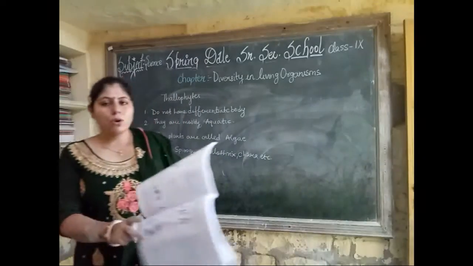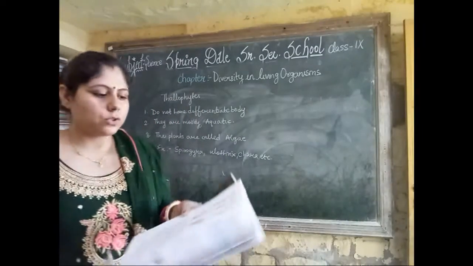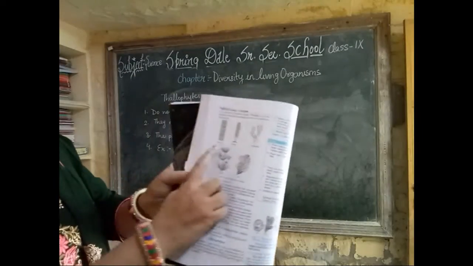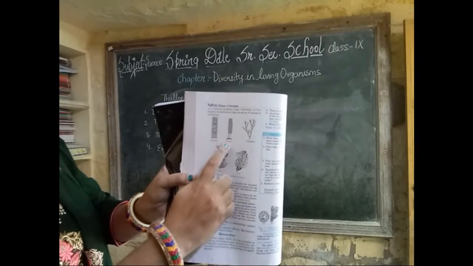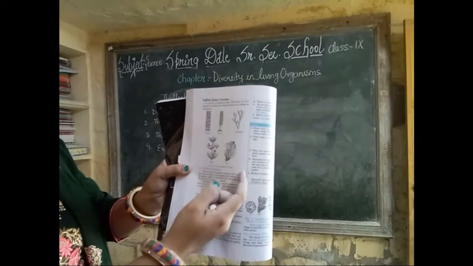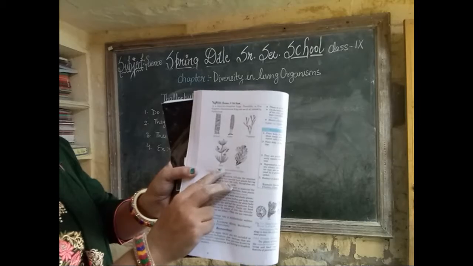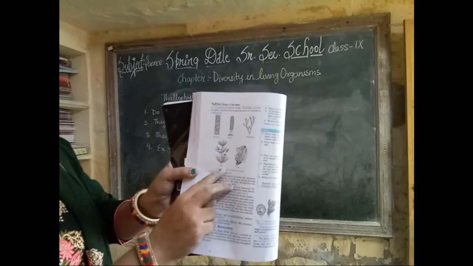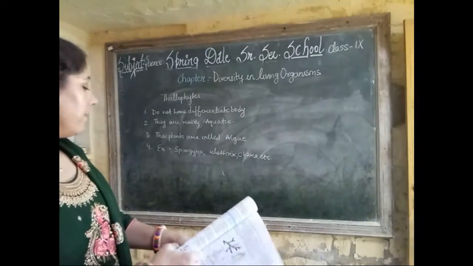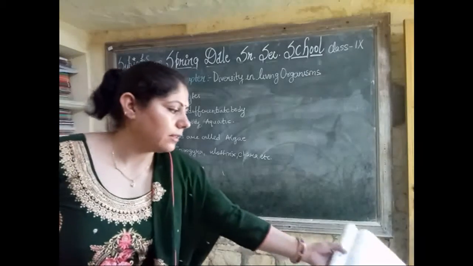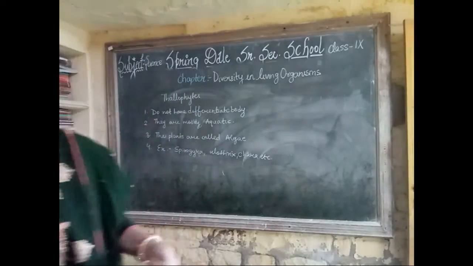Their diagrams are in your books, so you can see clearly that Spirogyra is like this. Ulothrix and Chara are different types of plants also. They are all called members of algae, and members of thallophyta.